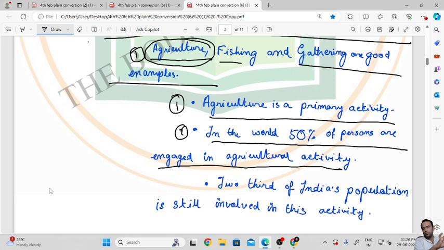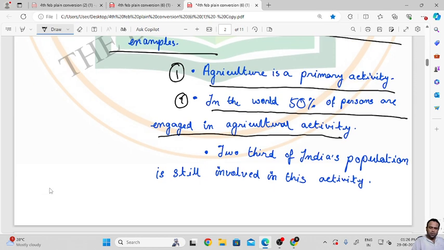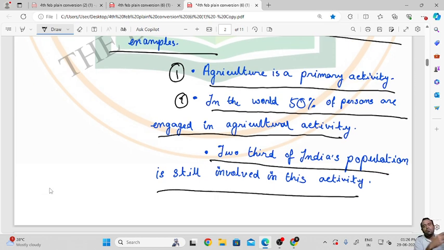Two-thirds of India's population is still involved in it, so most of India's economy even today depends on agriculture. Agriculture plays a very significant role in a country's economy.